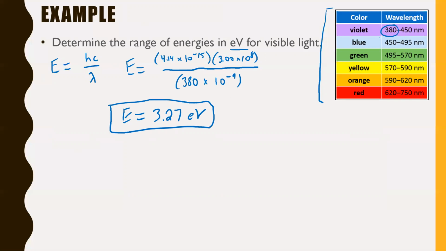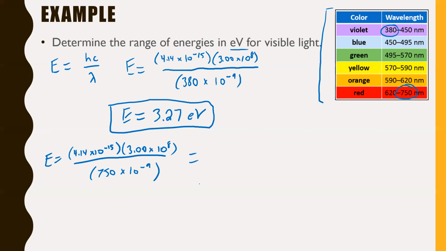Now, if we use the other end of the visible light spectrum, the highest wavelength of light that we can see is really red light, right? So in other words, 750 nanometers, as that chart shows. So we'll do this one more time. We'll say this time E equals h, once again, 4.14 times 10 to the negative 15, times by c, which is 3.00 times 10 to the 8, divided by your wavelength. This time we'll use that maximum wavelength of 750 nanometers, so 750 times 10 to the negative 9.